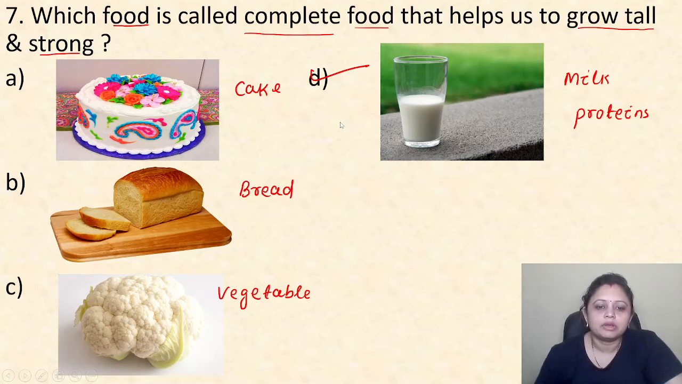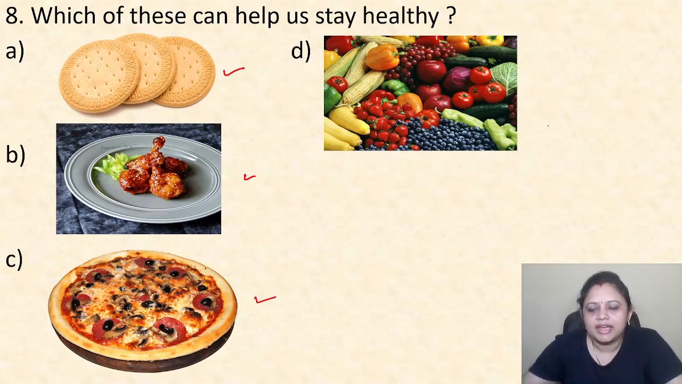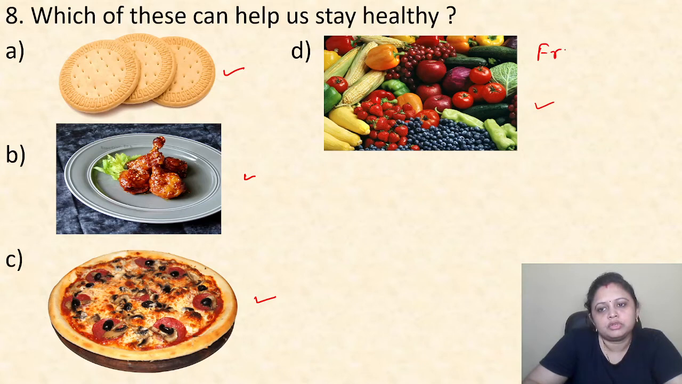Okay. Next question, which of these can help us stay healthy? So here biscuits are there, right? And here chicken is there, and here pizza, and here fruits and vegetables. So which can help us stay healthy? These are the fruits and vegetables.